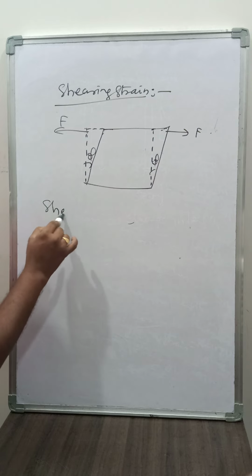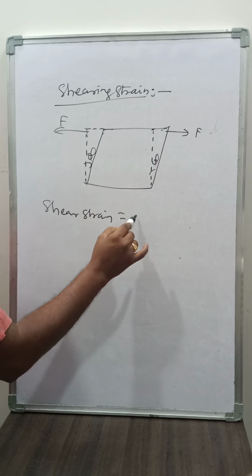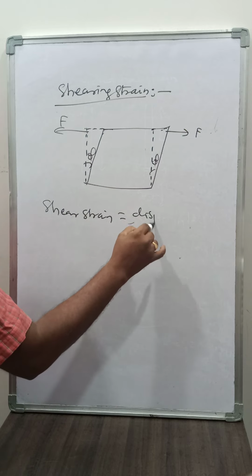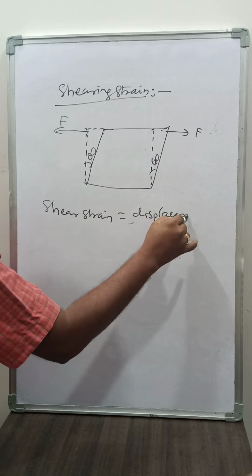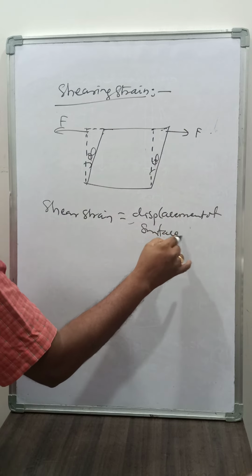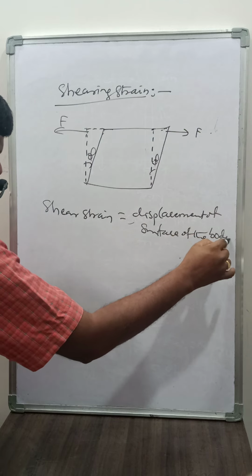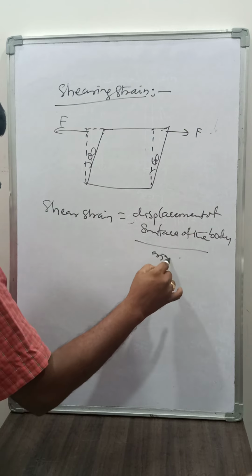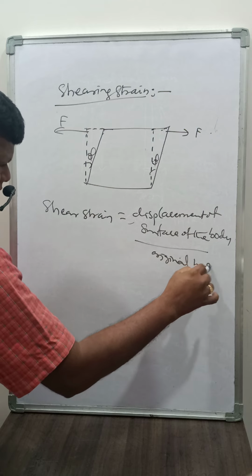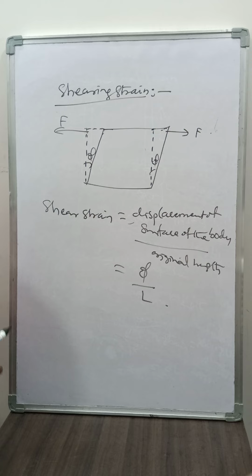So shear strain is the displacement of the surface of the body to the original length, phi by L.